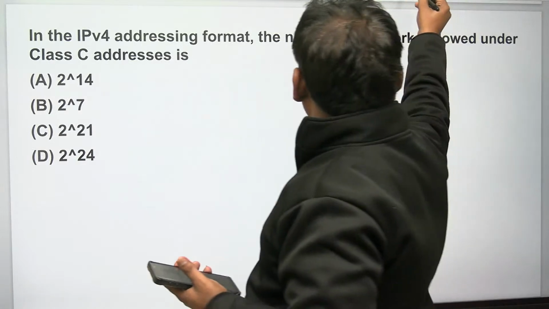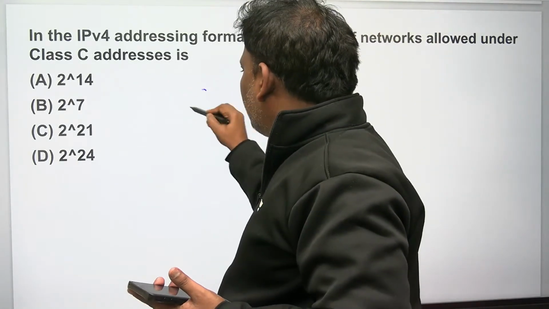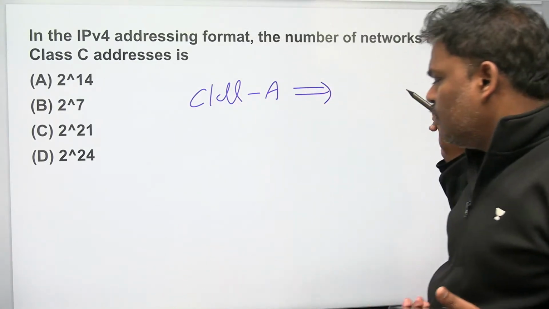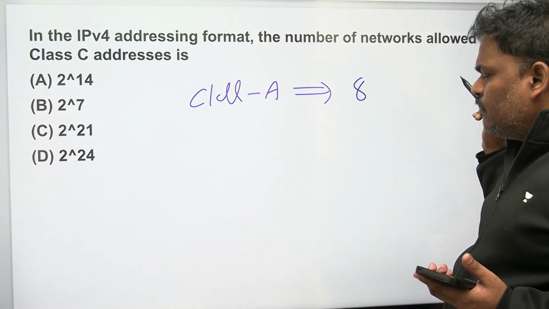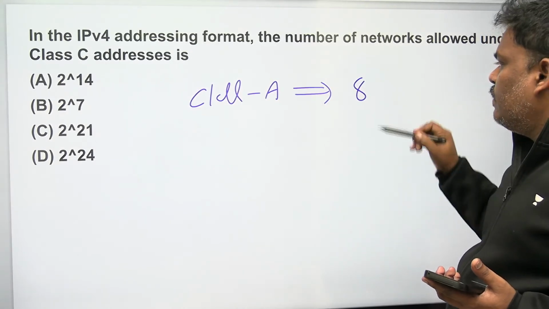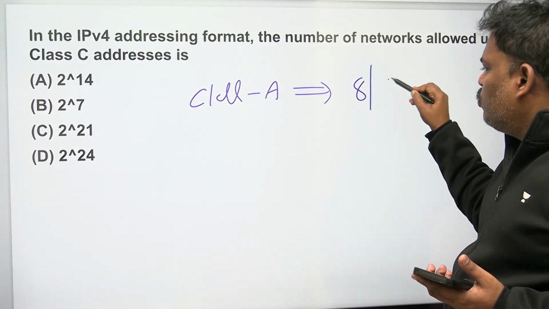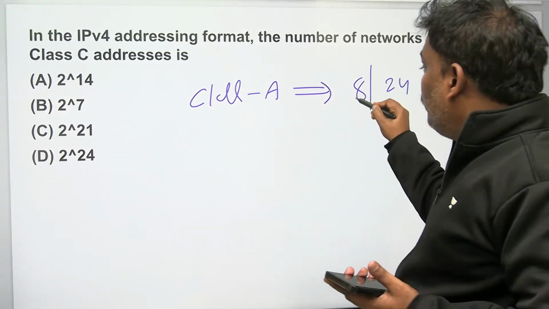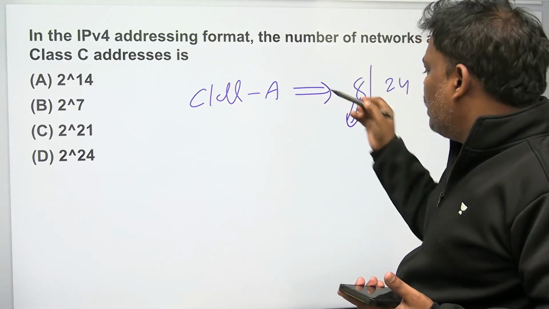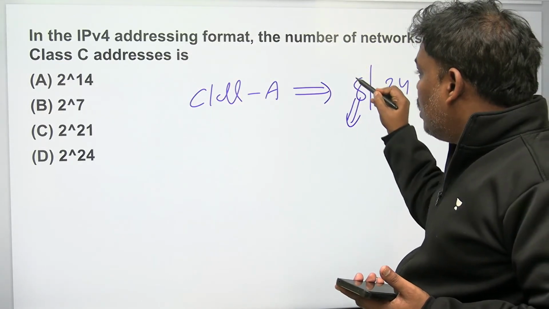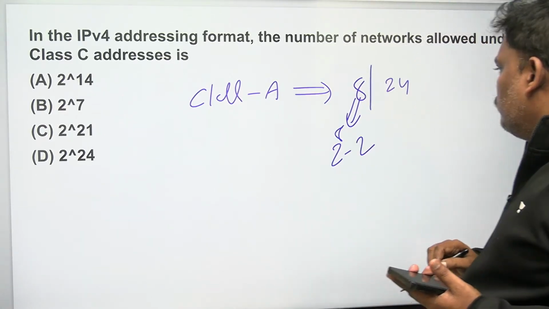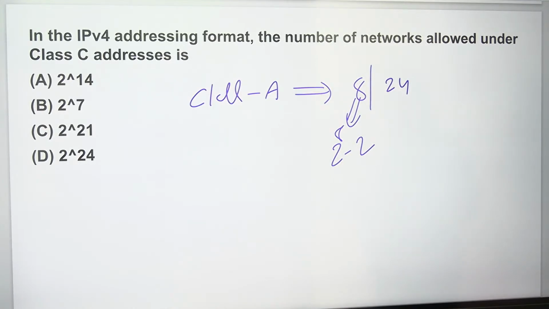If anyone has even a small doubt: for Class A, how many bits for network? 8 bits for network and 24 bits for host, so more hosts will be possible. How many networks are possible in Class A? The answer is 2 power 8 minus 2. That is Class A.